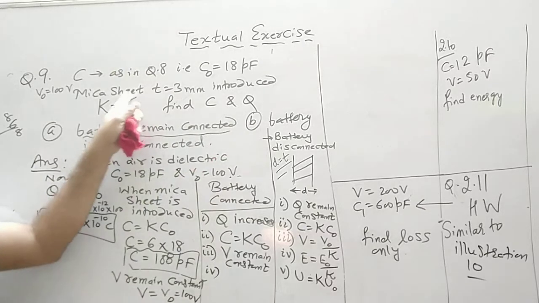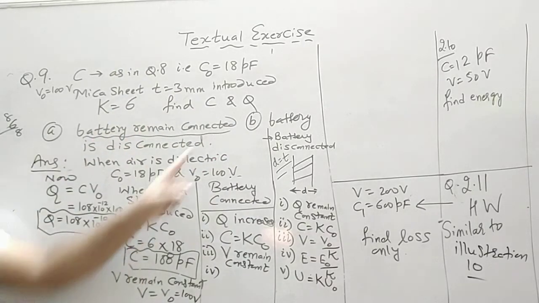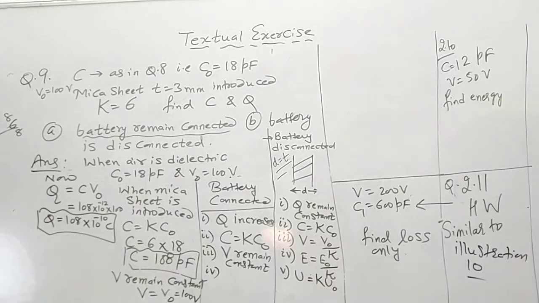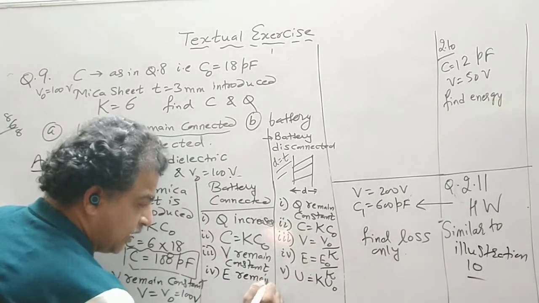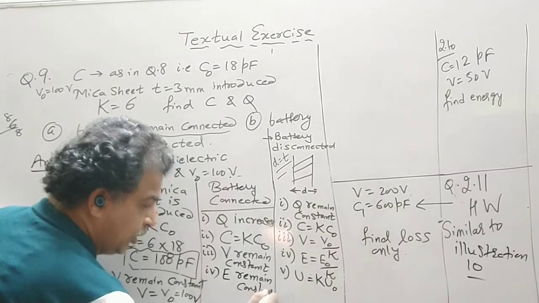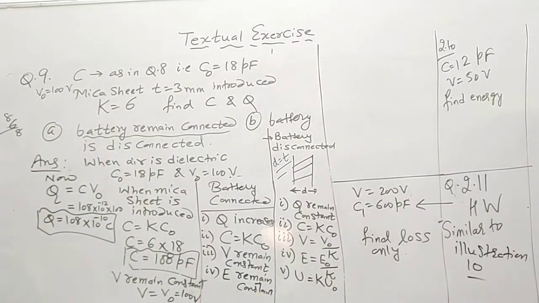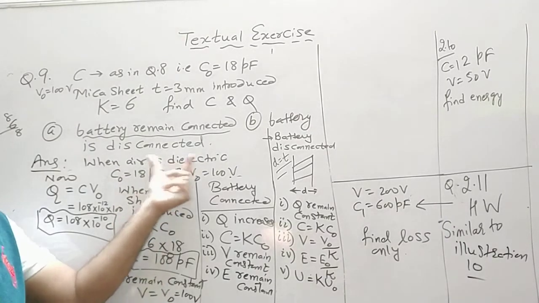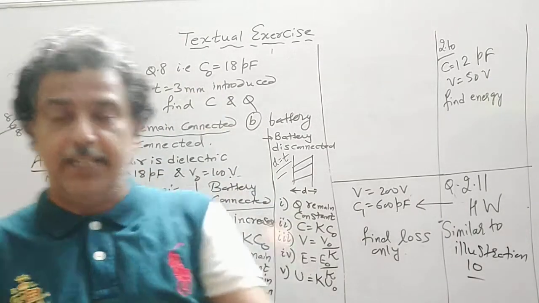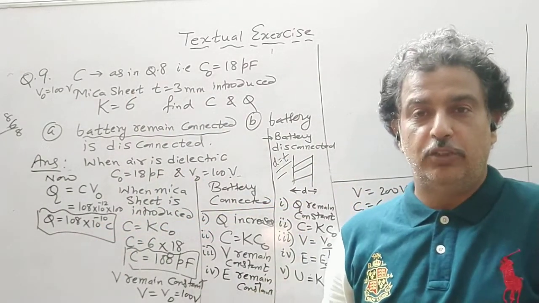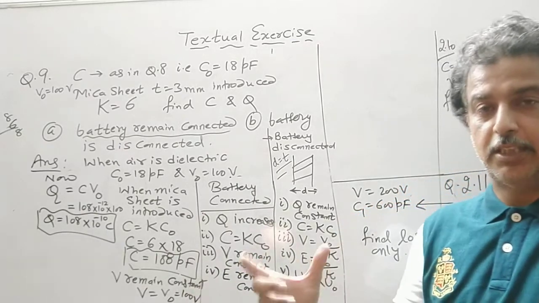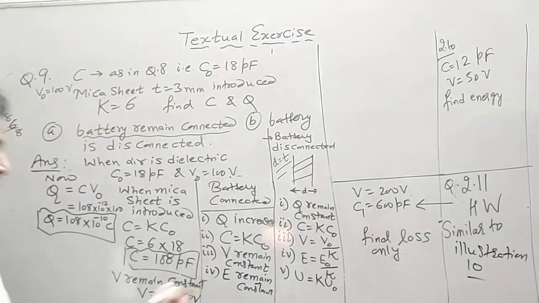So in the new case, when the mica sheet is introduced, C increases, Q increases, V remains constant. E also remains constant, because when the dielectric is introduced and the battery is connected, V is constant, so E is equal to V by d, and you have not changed the distance between the plates. Then fifth is energy.